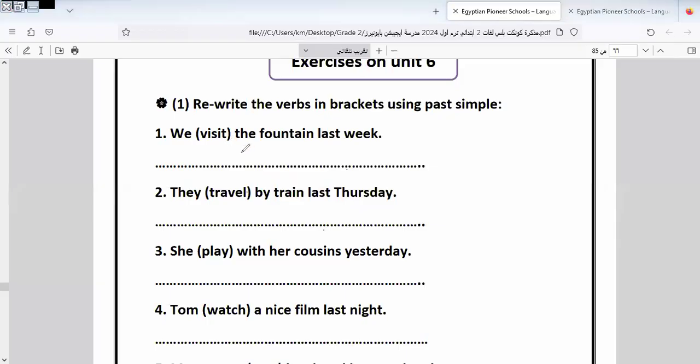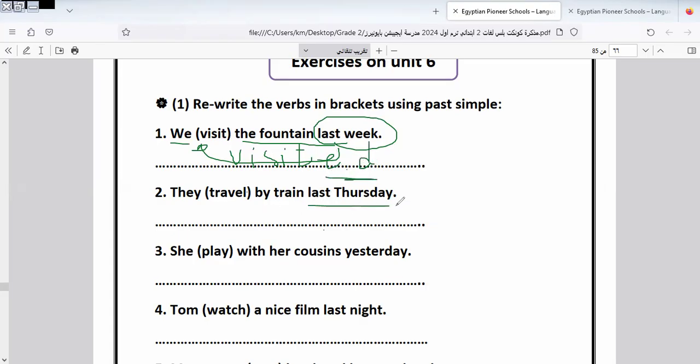Here we have correct the verb. This is the question that we know for many years. Here we have visit the fountain last week. Here we have last week. So the tense must be what? It must be corrected in what? In the past form. We say it will be he visited. Excellent, you are clever people. I'm listening. You are waking up with me. Here is visited. Put ed to the verb.